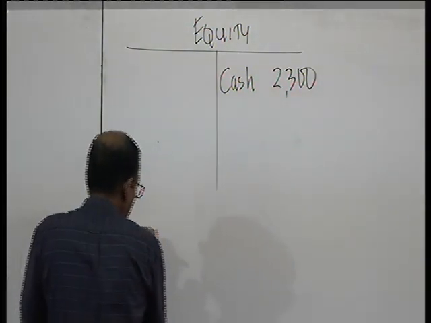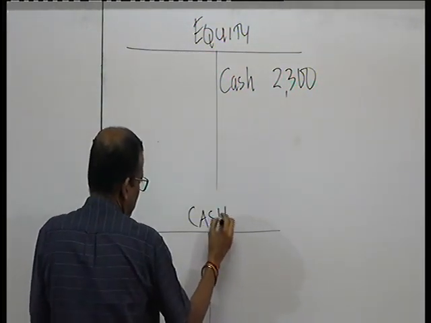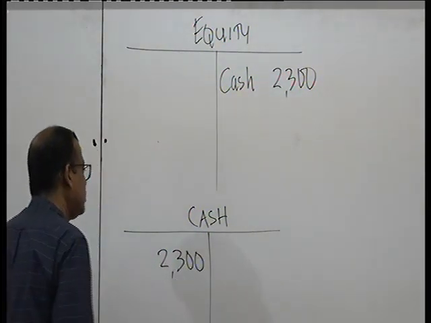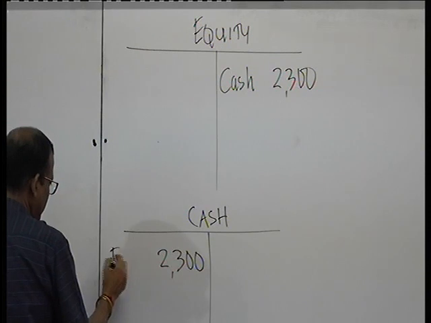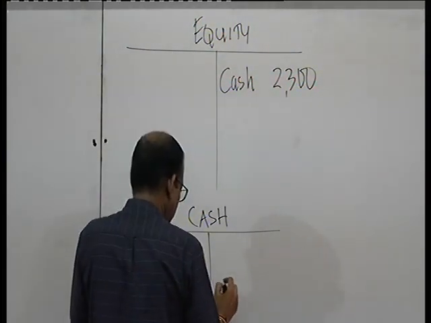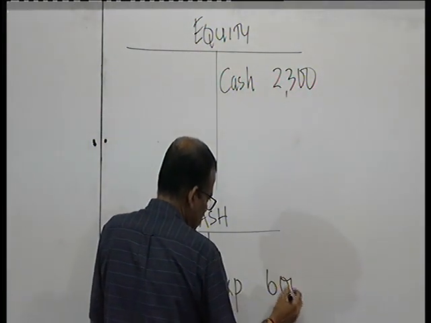So you have cash, debit 2.3 million, and equity. Now the expense, 600,000.